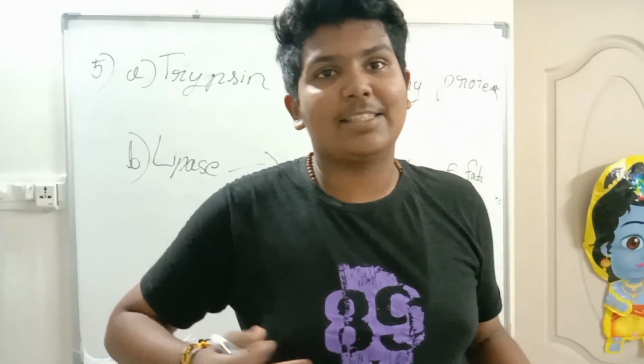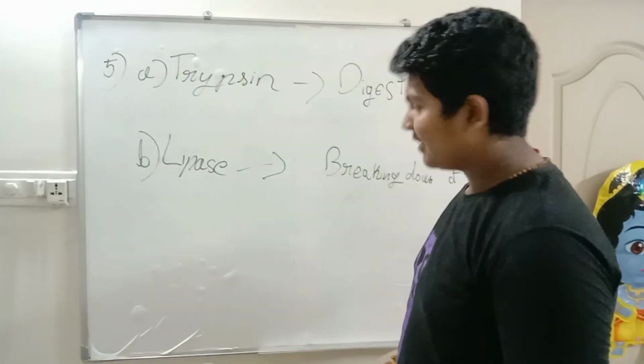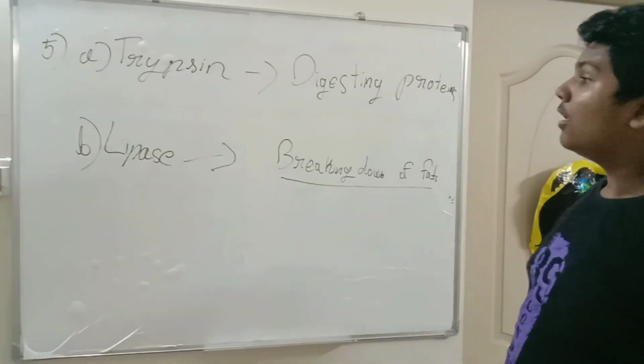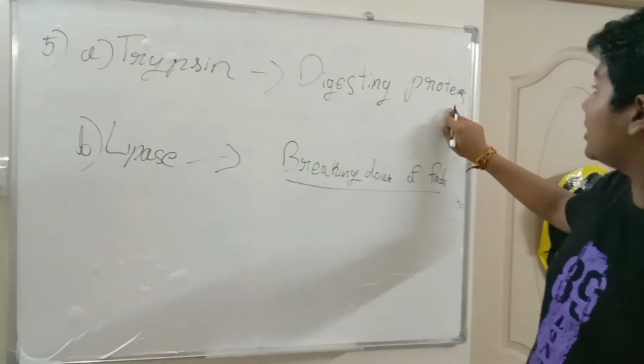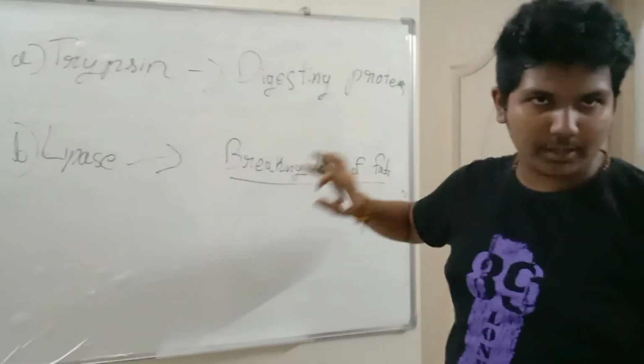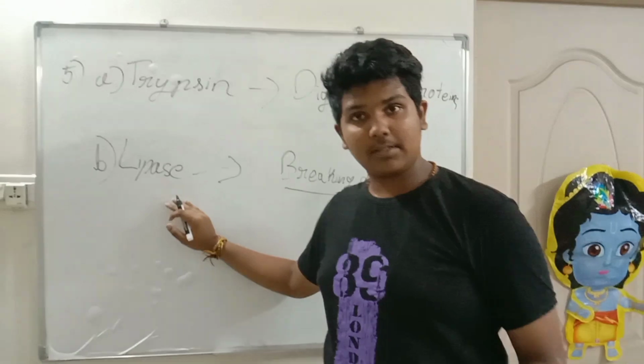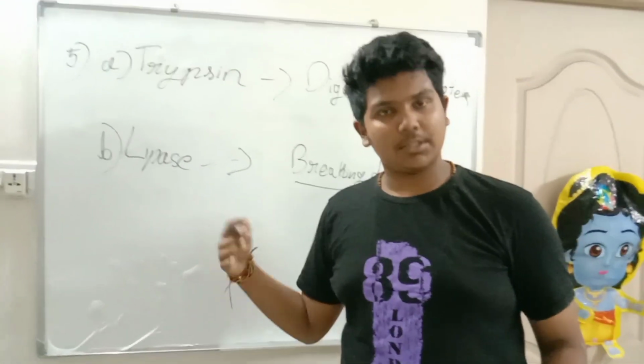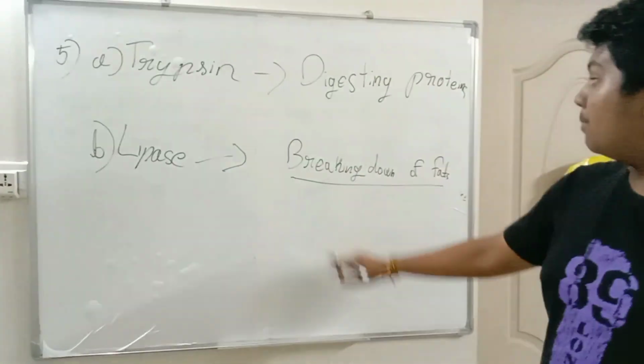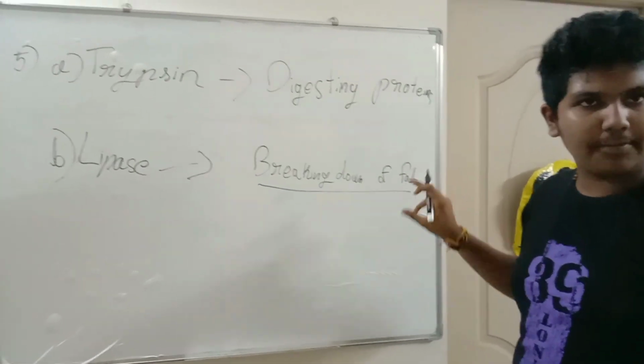So the answer is here. Trypsin helps in digesting proteins into amino acids, and lipase helps in the human digestive system for breaking down of emulsified fats.